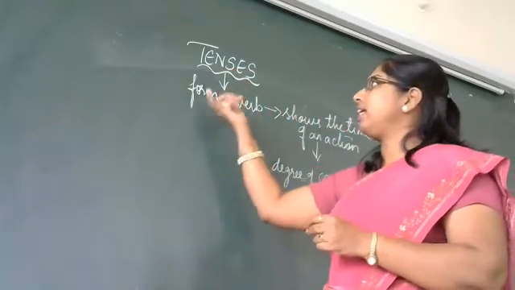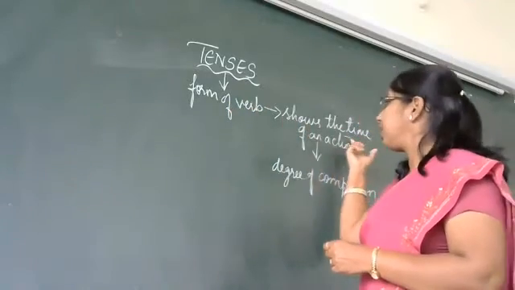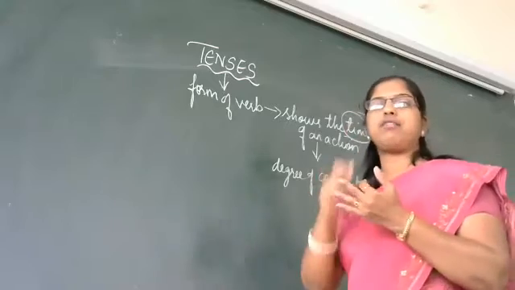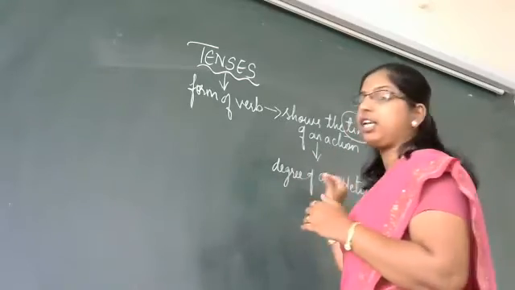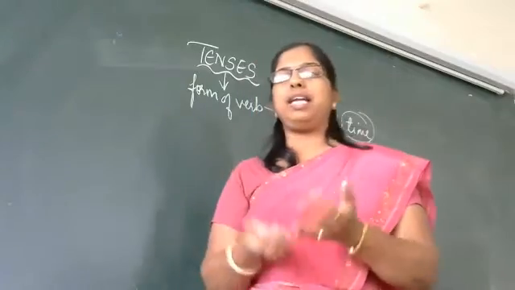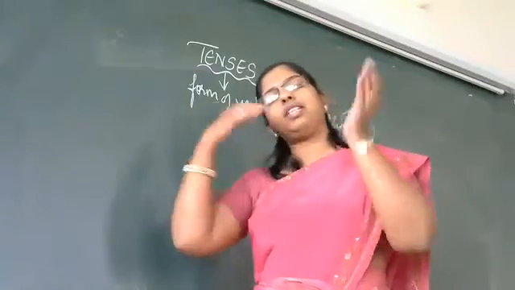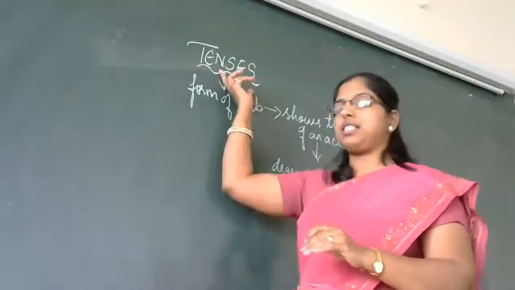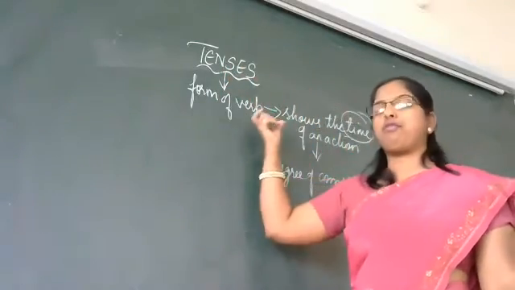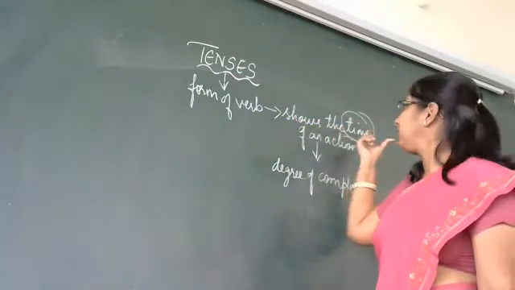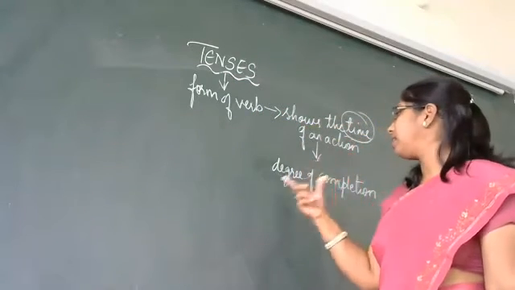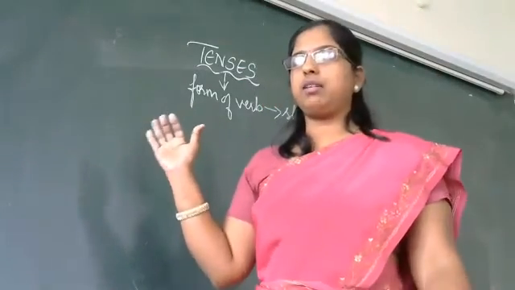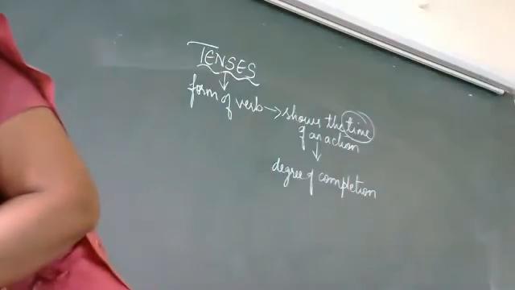That means a tense is a form of a verb which shows the time of an action. Okay, this is important. Time, past, present, future. Time of an action and the degree of completion. Whether the action is completed or whether the action is going on or whether the action is going to be completed. Understood? So what is the meaning of tense now? Tenses are the form of verb which shows the time of an action and its degree of completion. Is it understood? Clear? Yes, everybody?